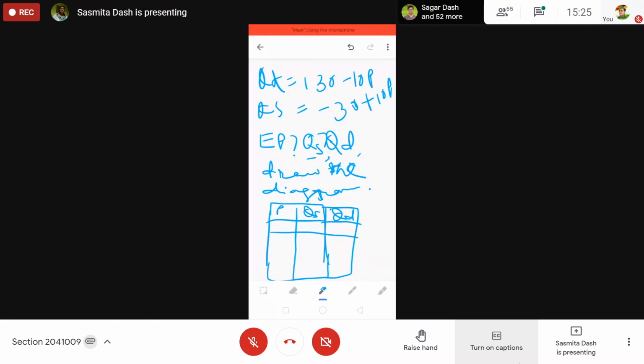What will be the maximum P? 13. 13 will be maximum P. So for P equal to 1, 2, 3, 4 like this, you can go up to 13. Or you can increase by 2 units also: 2, 4, 6, 8 like this. Then calculate quantity supply and quantity demand.